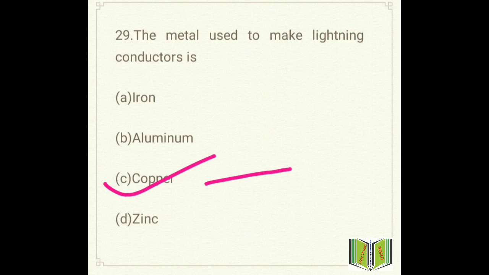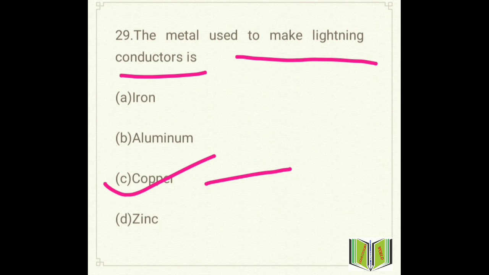It is because copper has good electrical conductivity, and a lightning conductor carries the charge safely to the ground without causing any harm. Copper wire allows the current to flow without much loss of energy. So for this reason copper is used to make a lightning conductor.